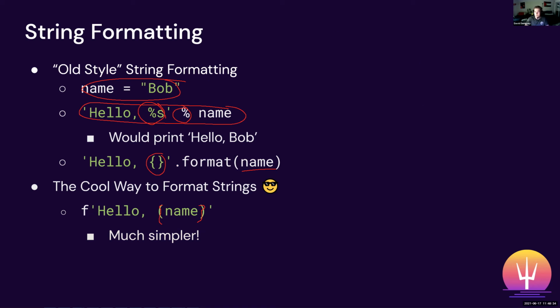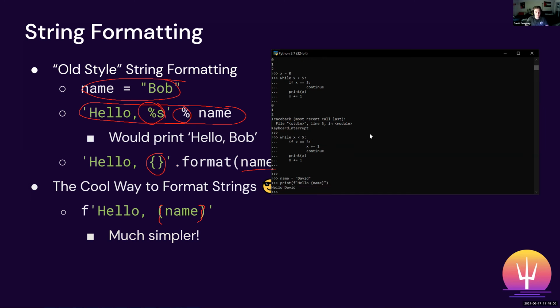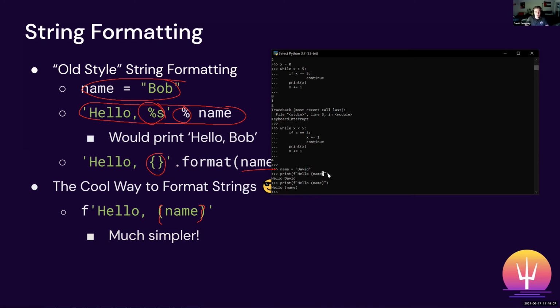So let's demonstrate that really quick. I suggest using f strings. I think it's probably the cleanest way you can do it. So let's make a name and we'll just put in David, and then we'll print out an f string, hello name. What it'll do is look up whatever is stored in name and insert it into the string. I don't think the parentheses work. I think that just prints out hello name. So make sure you have those squiggly brackets when you're inserting a variable into a string.